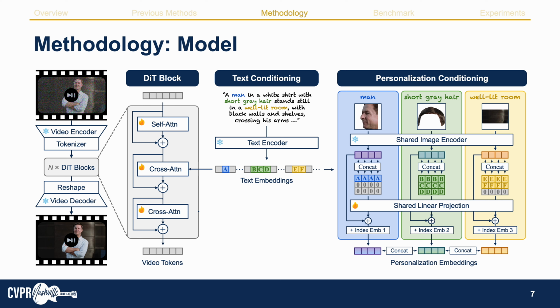Finally, we get multiple personalization embeddings where each feature represents what the image looks like and what entity word this image represents. We then concatenate them together and inject them into the video tokens through cross-attention.